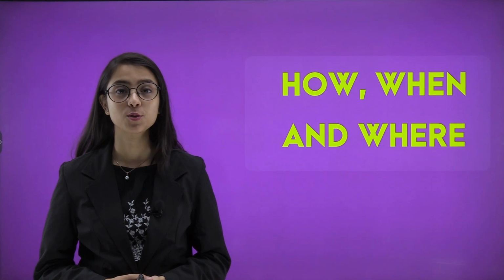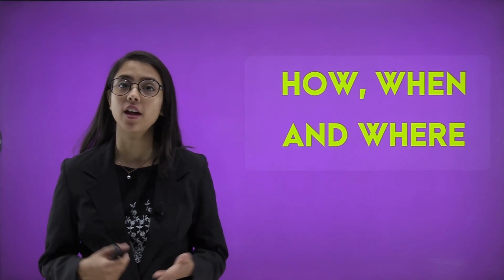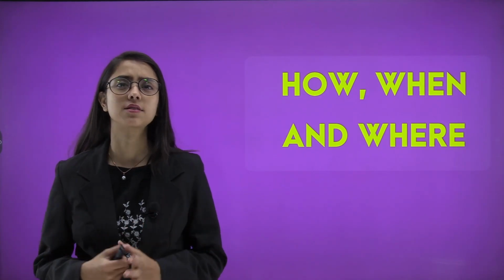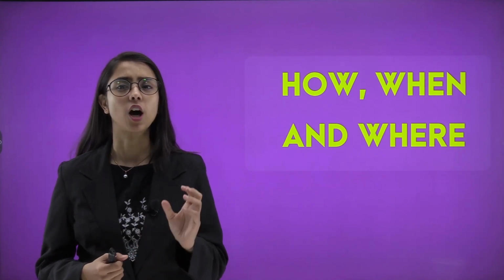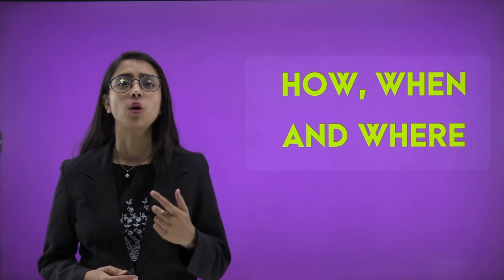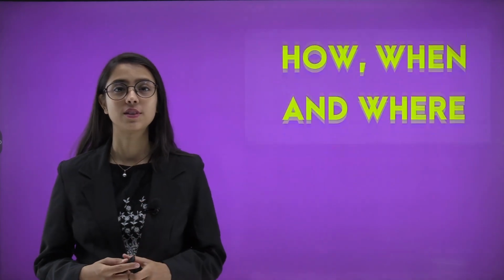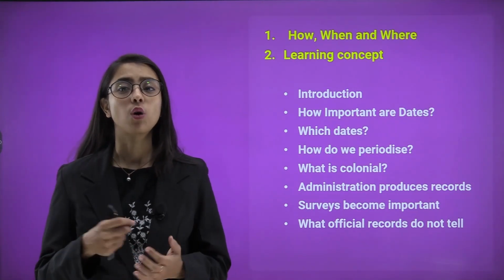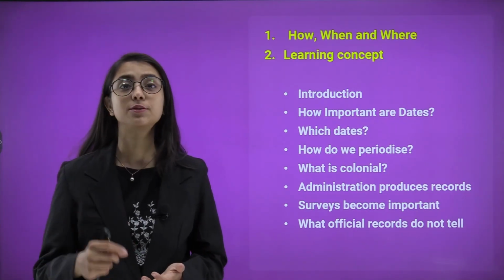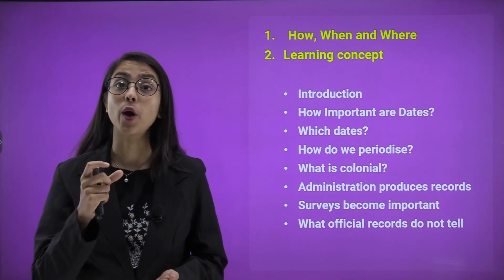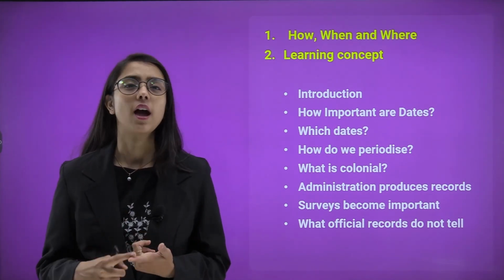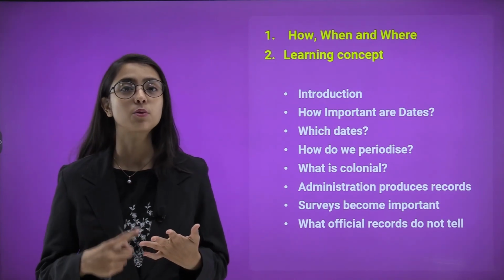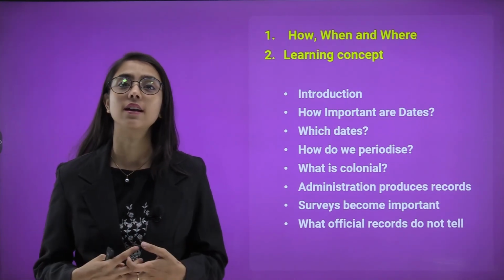So today we are going to start with a new lesson: how, when and where. Throughout your history lessons, I am sure you must have started with chapter 1 with how, when and where. Now, what does it signify in this session? Let's have a look. In this chapter we are going to learn about the important dates. As we spoke about how, when and where, we have to keep in mind that we'll be talking about dates, places and the procedures of whatever happened in our history.